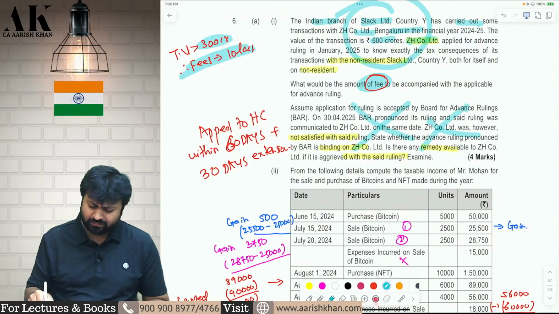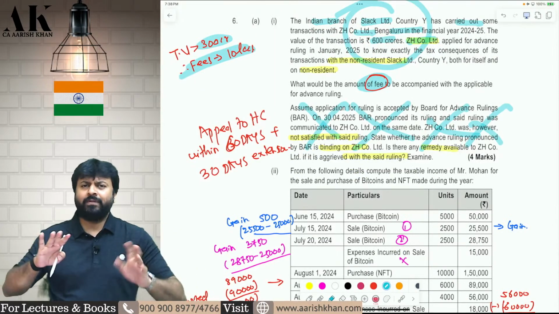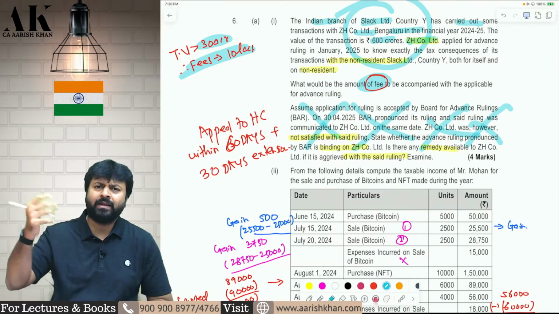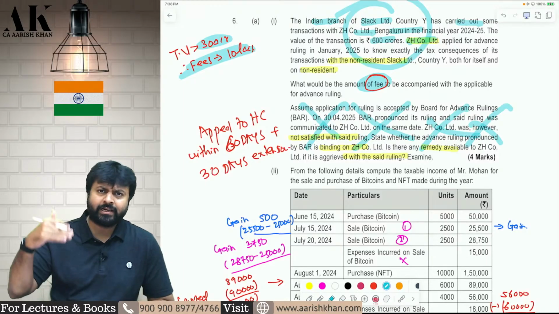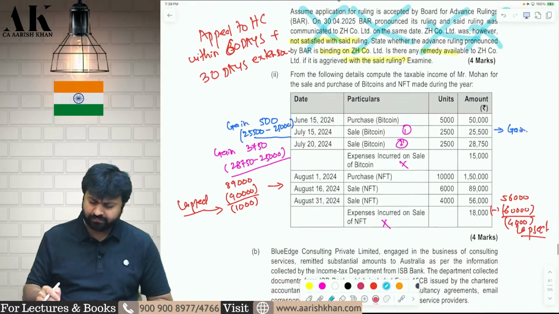Second, they are repeating the question once again. If you are not happy with the order of BFAR, what should you do? You should go for appeal to High Court within 60 days. In case of genuine reason, if there is a reasonable cause, you can get an extension of another 30 days. I hope it is clear to all of you.